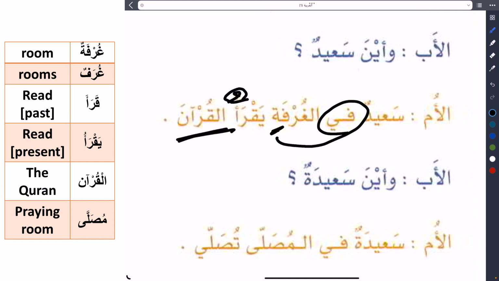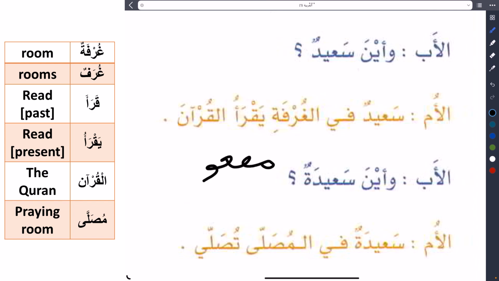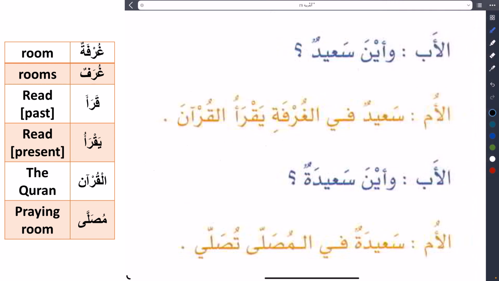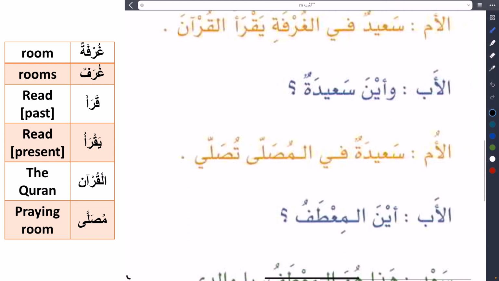If I ask you why al-Quran has fatha, you say because this is object, maf'ulun bihi. The noun that's affected by the verb is object, or in Arabic maf'ulun bihi, and this maf'ulun bihi always comes with fatha. So understand that very well.